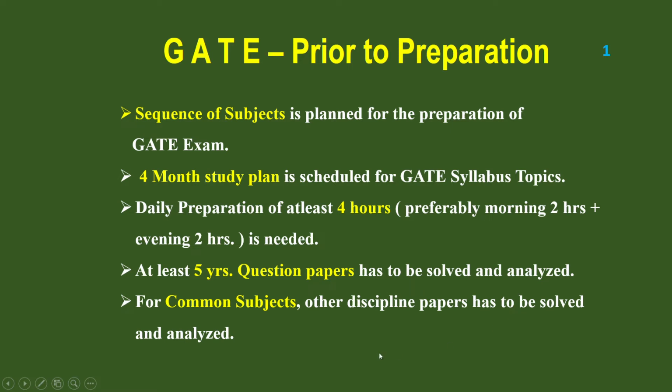And the next important point is for common subjects. We know the common subjects of electrical, electronics and instrumentation: 5 subjects are there: network analysis, signals and systems, analog electronics, digital electronics and control systems. 5 common subjects are there.